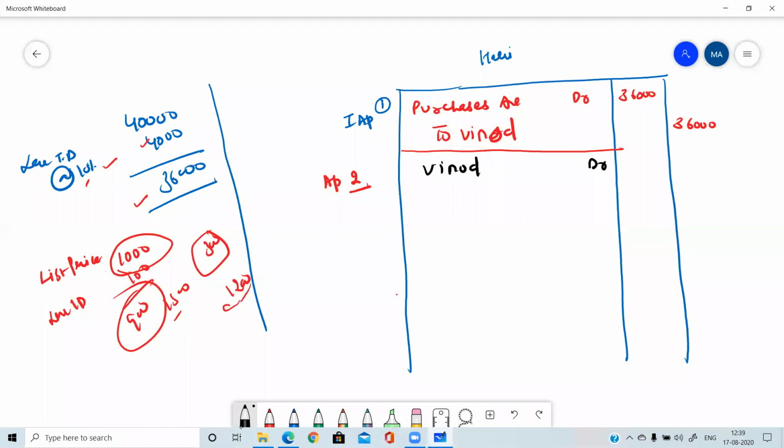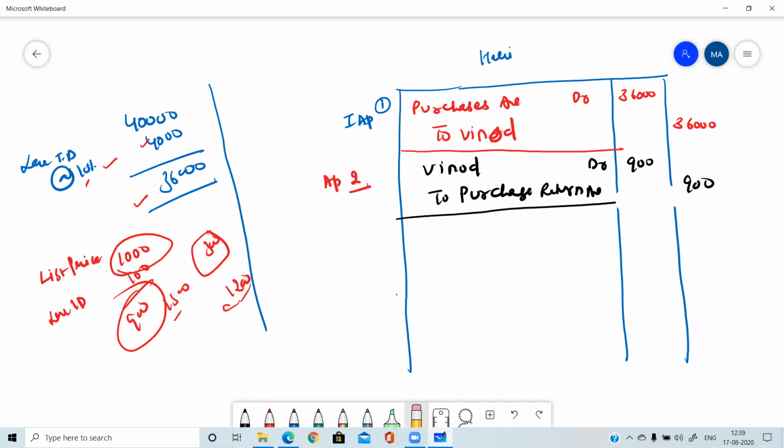And the other account, which other account we need to use? Yes, very good. Purchase return account. And the amount is 900. Yes, very good. Amount is 900.